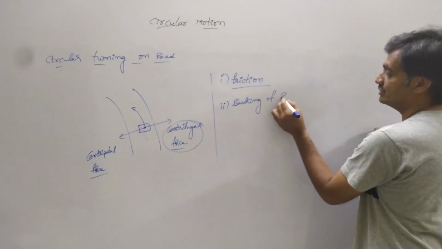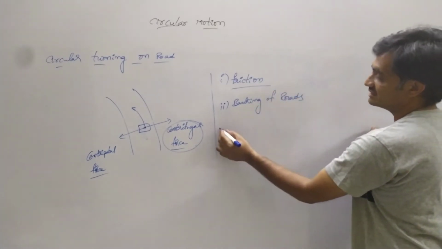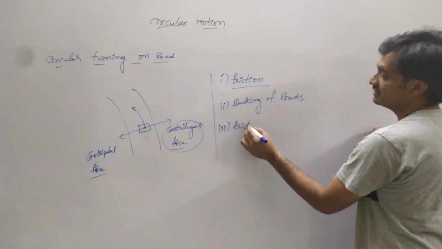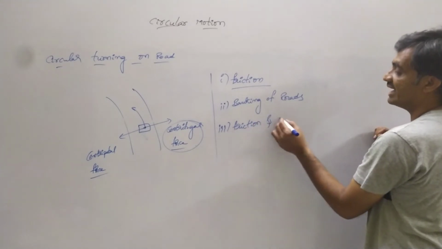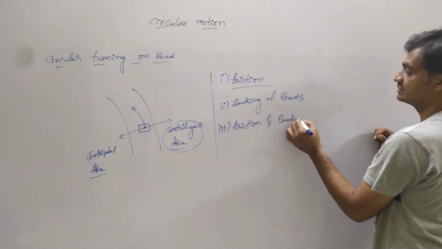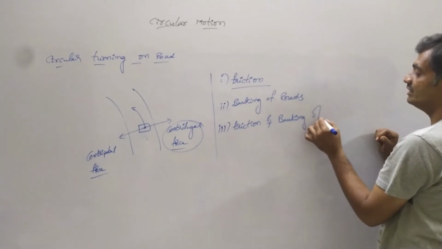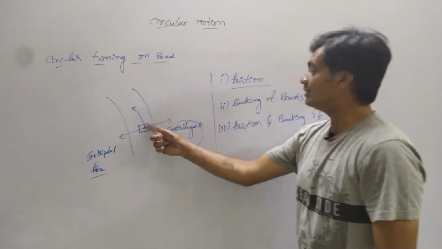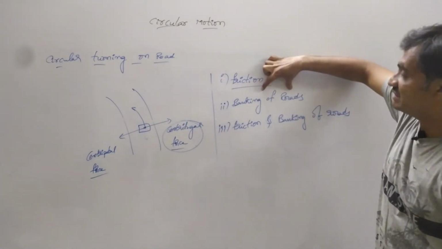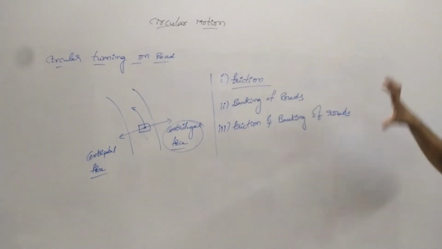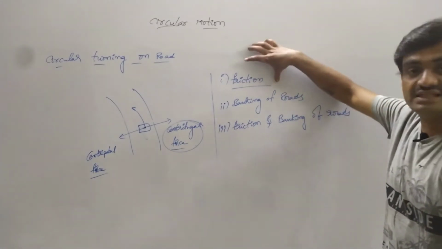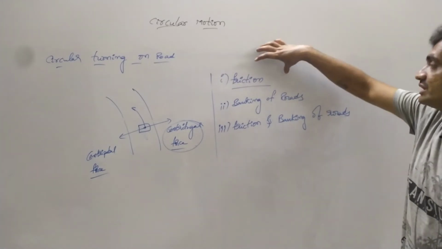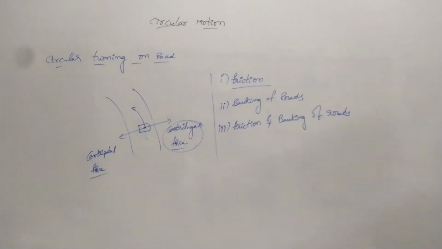So the centripetal force is being provided on the vehicle based on friction as well as banking of roads. Now we are going to discuss each and every case, and we are going to give the equation in each case.